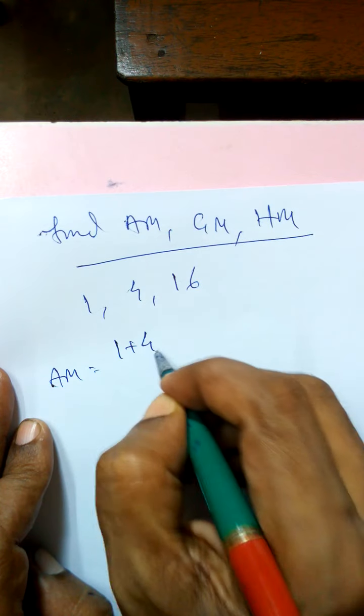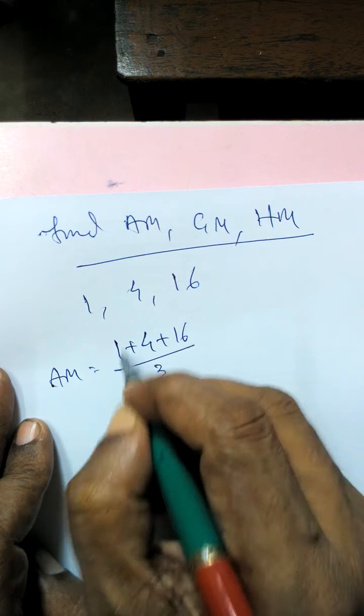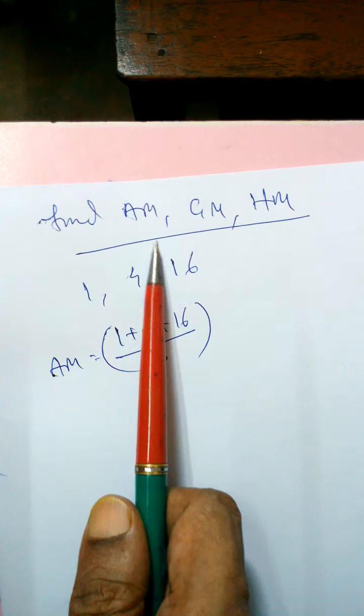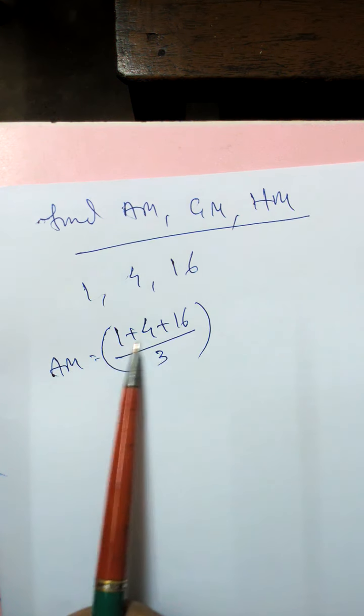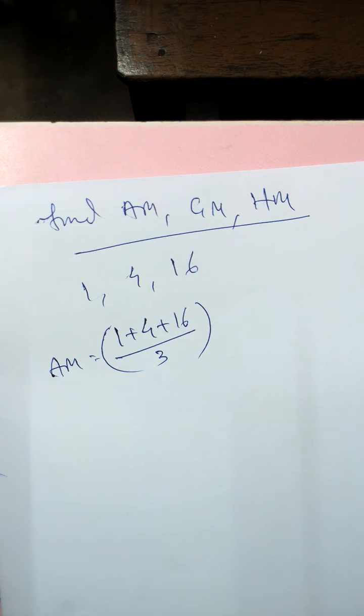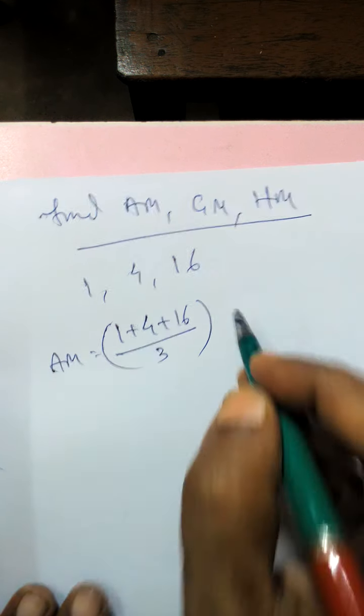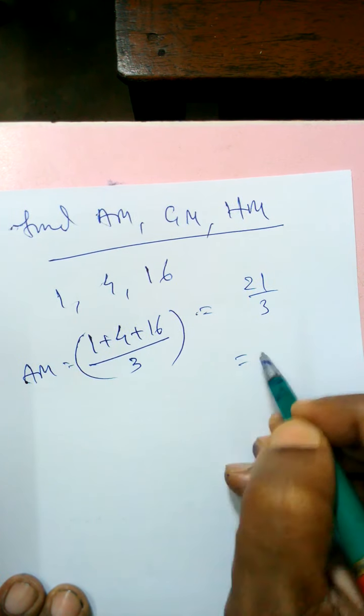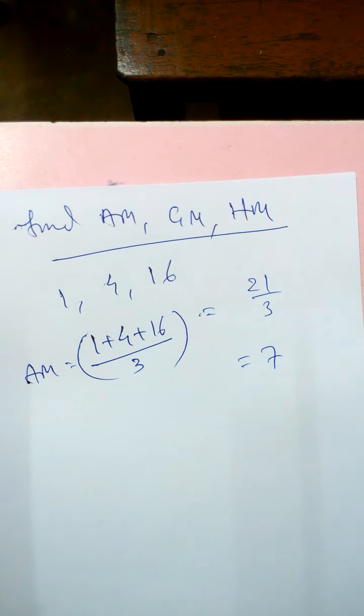AM is (1 + 4 + 16)/3. Why? Because there are three figures, 1, 4, 16. n means number of data. So how many data are there? 3 data. So you add summation x, total 1, 4 plus 16, which comes to 21, divided by 3, which is 7. So what is the result? 7 is the arithmetic mean of the 3 figures.